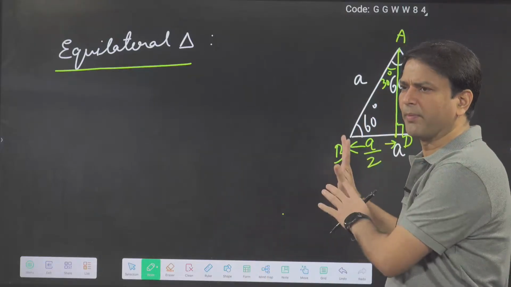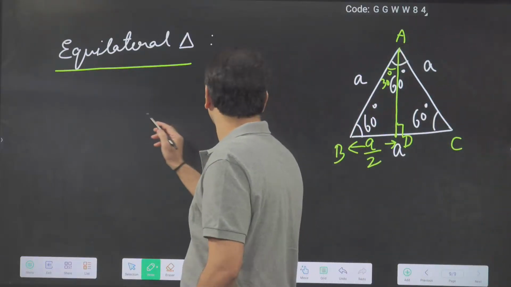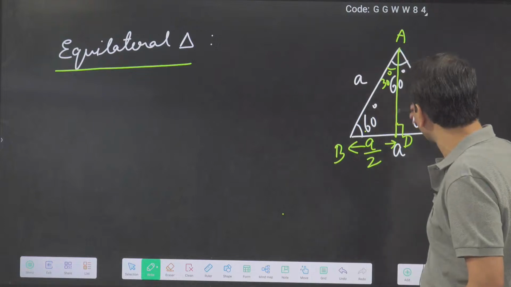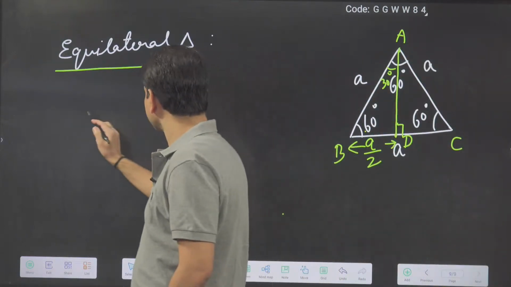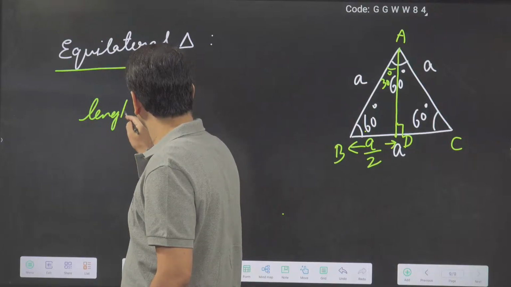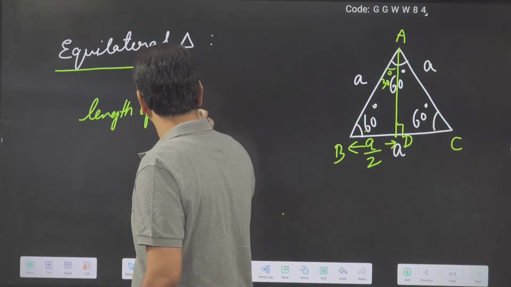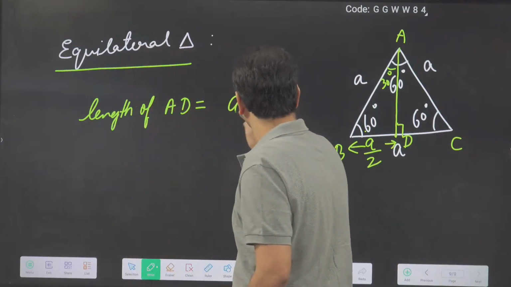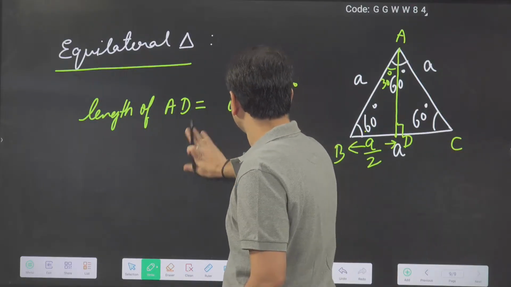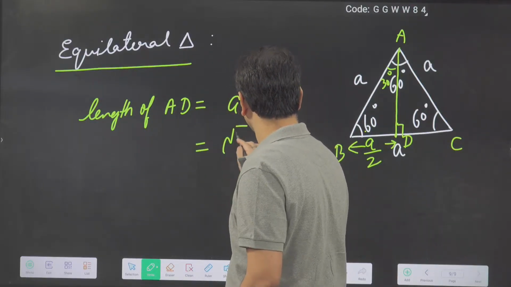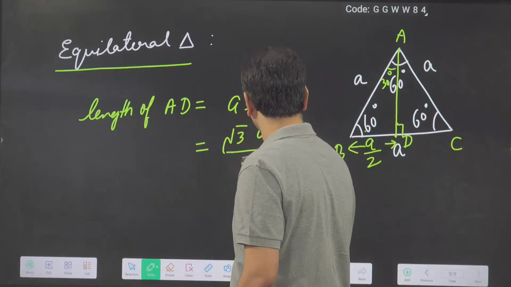The easiest is trigonometry. If I take sine 60, sine 60 is the opposite side upon hypotenuse. So the length of AD is equal to a sine 60. A sine 60 is root 3a by 2.